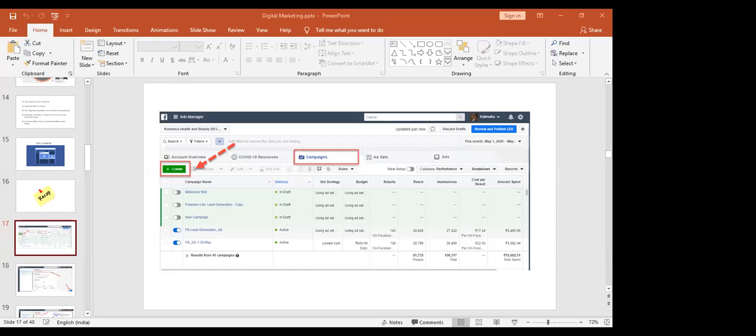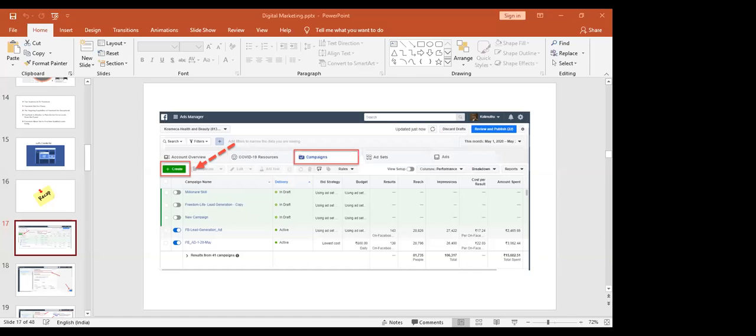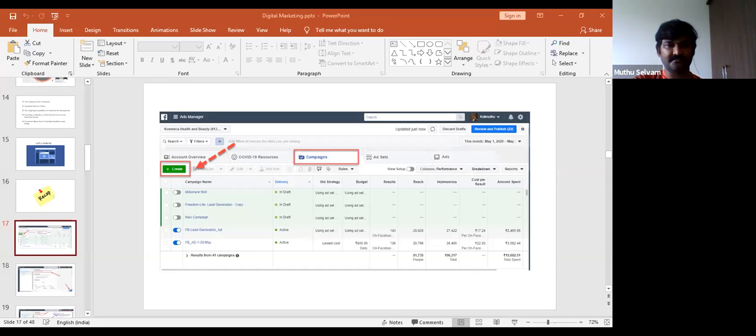Now only two ads are running. If you want, select it, then switch it off. In the edit button, there is edit. If you want, you could turn on, turn off. All the options will be available.